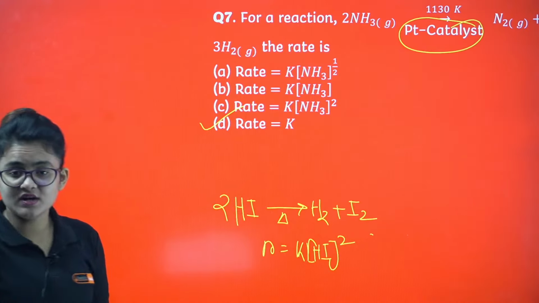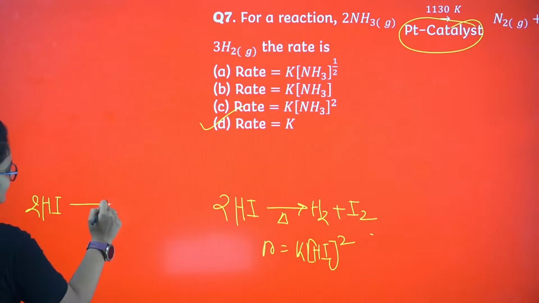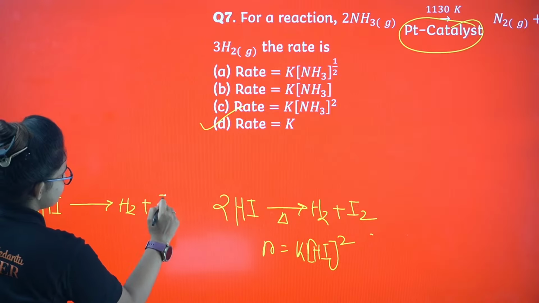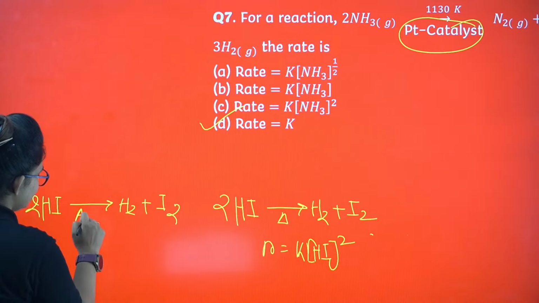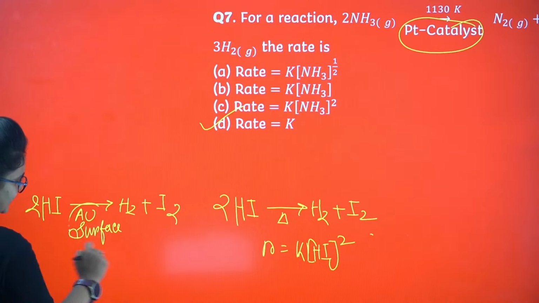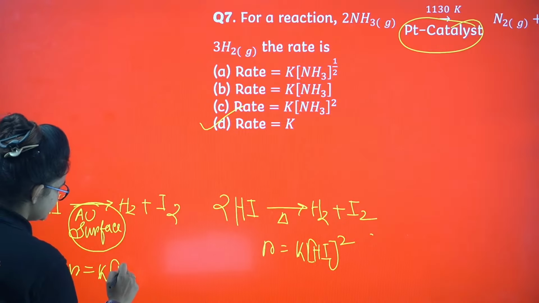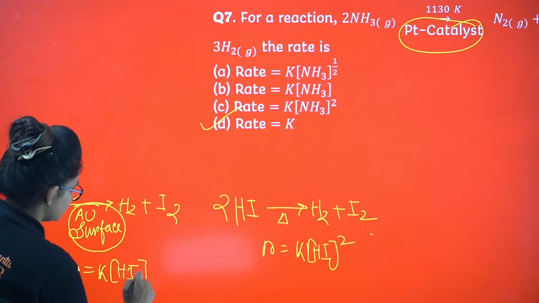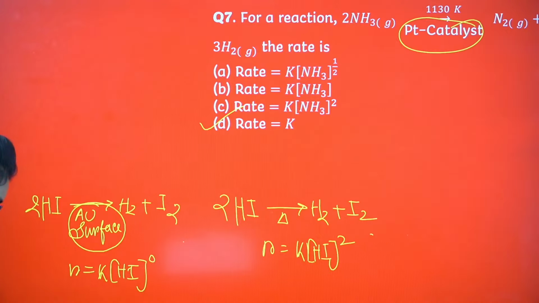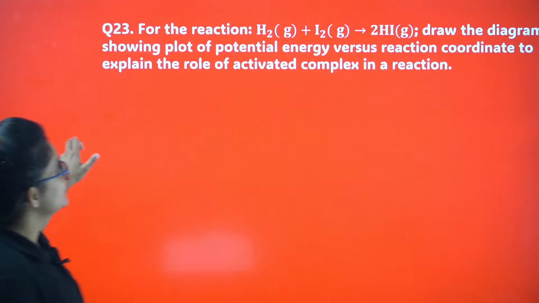But if 2HI is giving H2 plus I2 and they are mentioning the Au surface, that is the answer. Then rate equals K into HI power 0, and something power 0 means 1. I guess it's clear to you, my dear. Let's proceed.